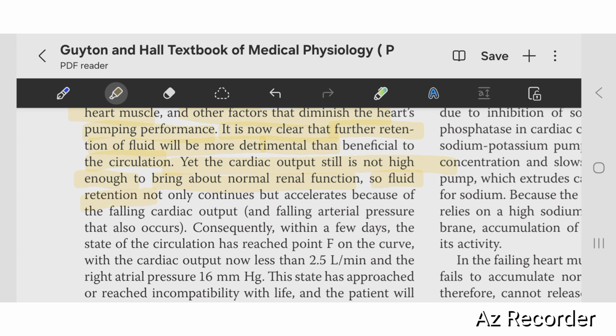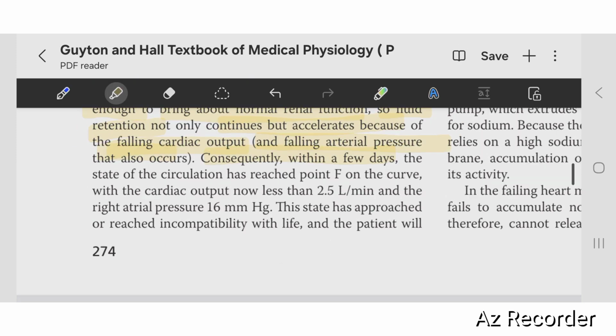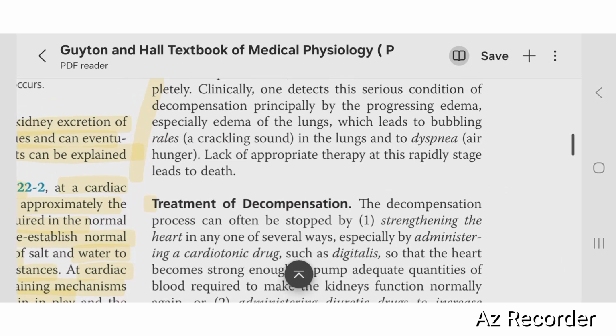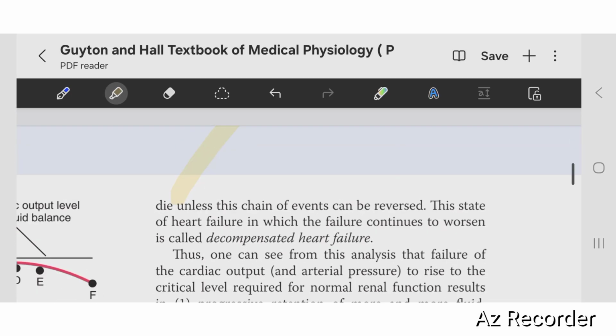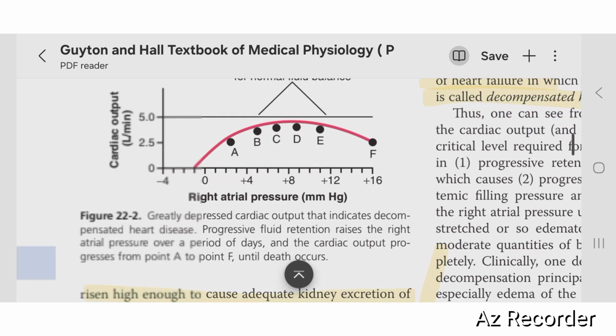So fluid retention not only continues but accelerates because of the falling cardiac output and falling arterial pressure. Within a few days, the state of circulation has reached point F on the curve, with the cardiac output now less than normal and the right atrial pressure at 16. This state has approached or reached incompatibility with life, and the patient will die unless the chain of events can be resolved. This state of heart failure in which the failure continues to worsen is called decompensated heart failure. Look at this graph, okay?